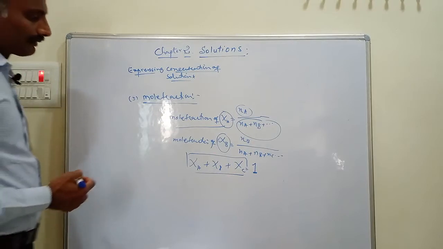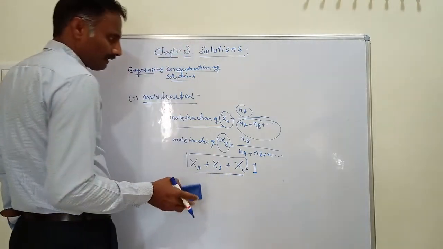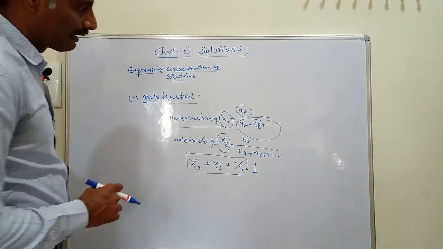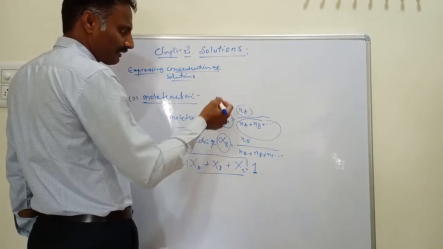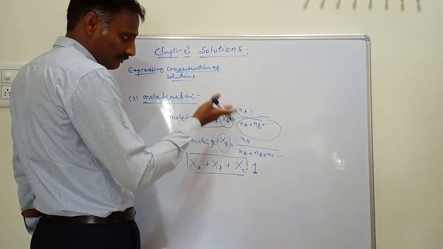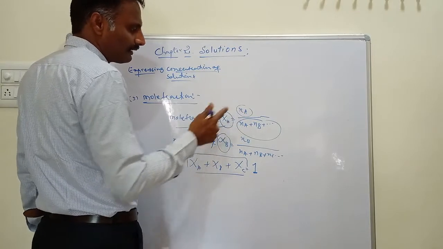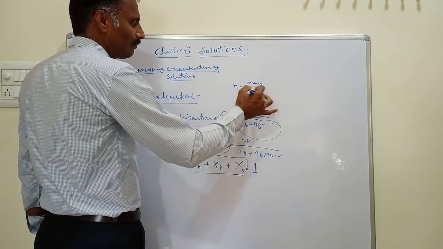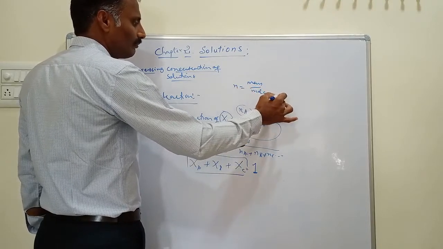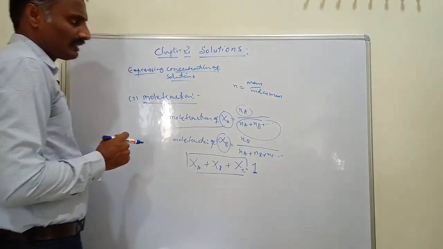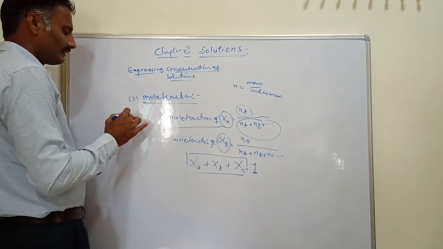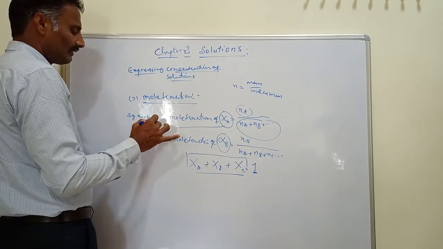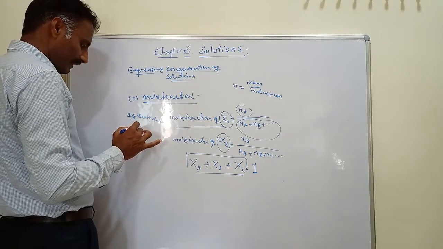Okay. Then next, what is the number of moles? We know about calculating the number of moles. How do you calculate the number of moles? According to the stoichiometric calculations in the first year syllabus, we did so many problems based on the number of moles and the mole concept. The number of moles is equal to mass by molar mass. For example, 4 gram of NaOH is dissolved in 100 ml of water.